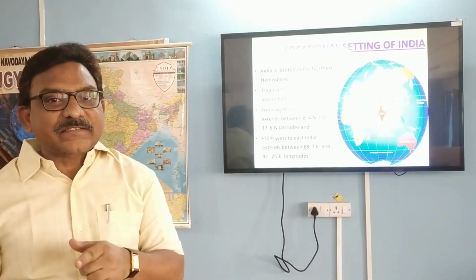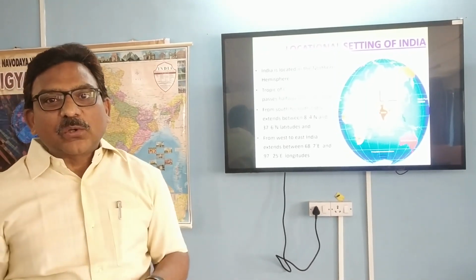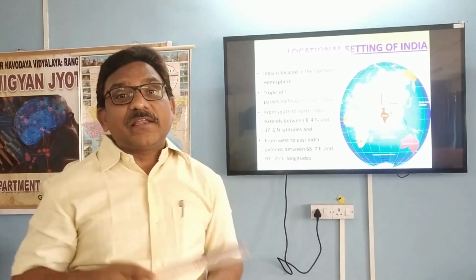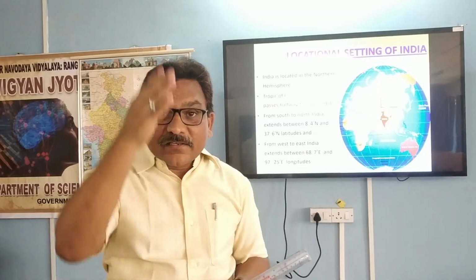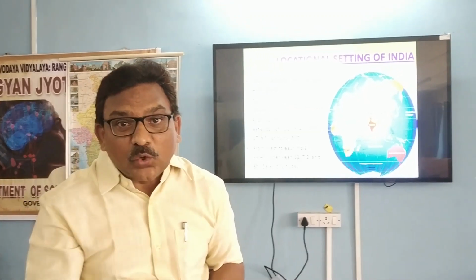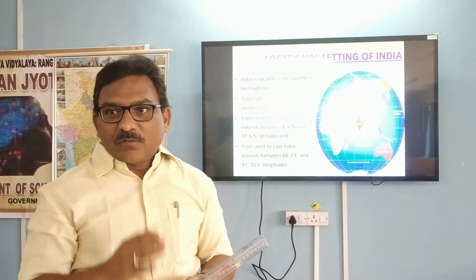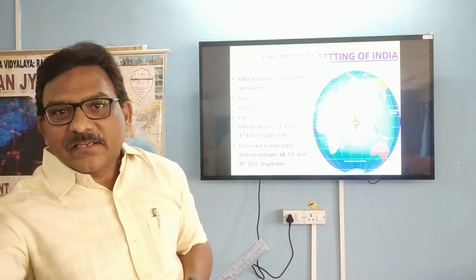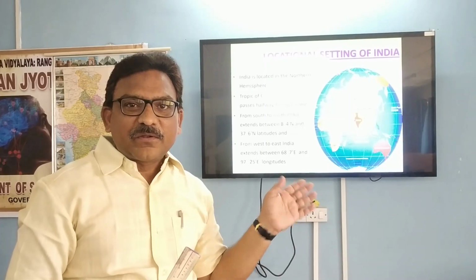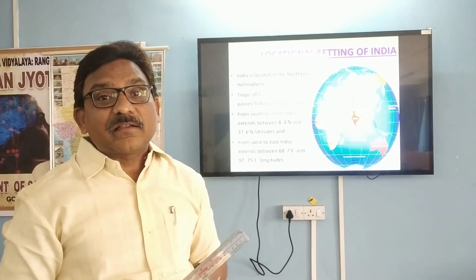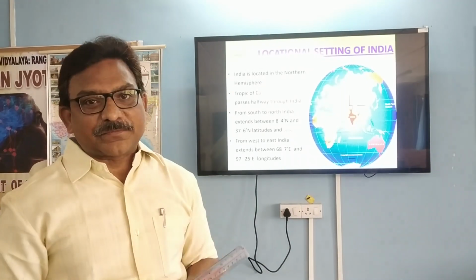Why are we saying east again here? Because on the globe, the 0 degree longitude, or the prime meridian as we say, also divides the globe vertically into two equal halves. The eastern side is called the Eastern Hemisphere. The other half to the west is called the Western Hemisphere. So India is again lying longitudinally in the Eastern Hemisphere.